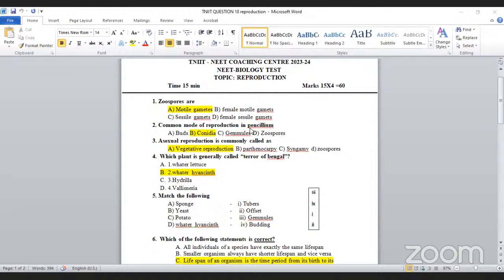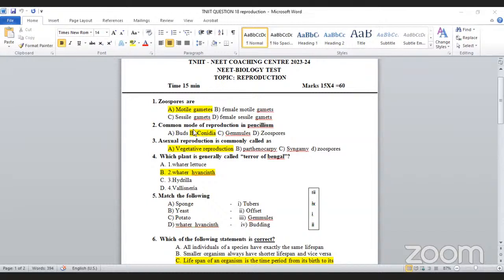Common mode of reproduction in Penicillium. Penicillium notatum is one of the fungi, isn't it? You may have a doubt: buds are also present, but buds are mostly present in yeast, and yeast cells are one of the fungi. The next one is conidia. Already I told you, conidia are produced by Penicillium. Gemmules come under sponges. Sporangia, zoospores are also related to fungi.